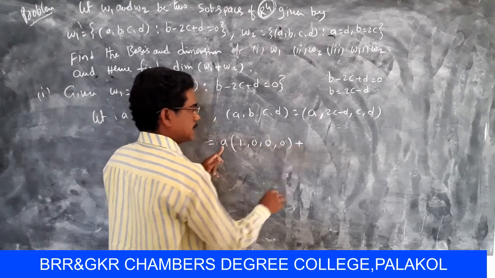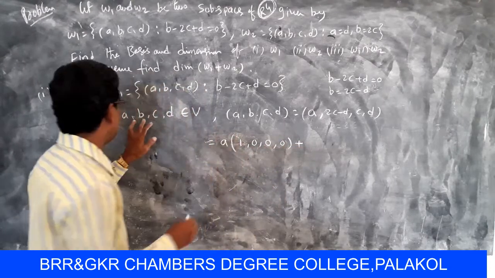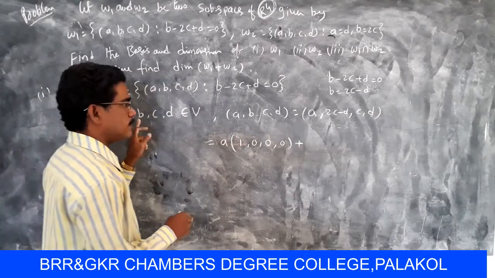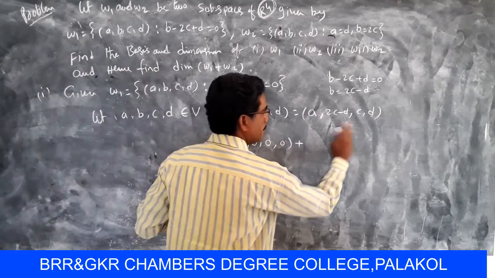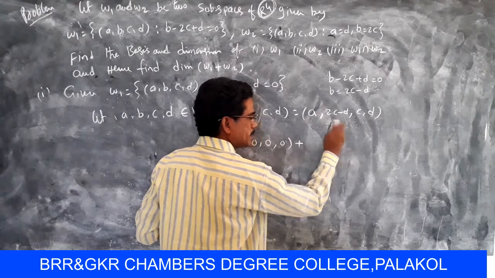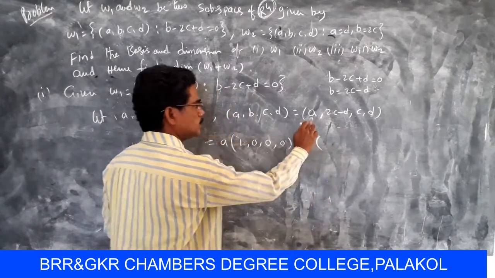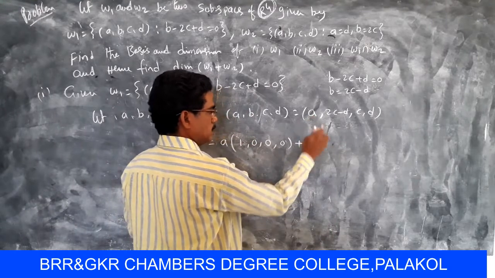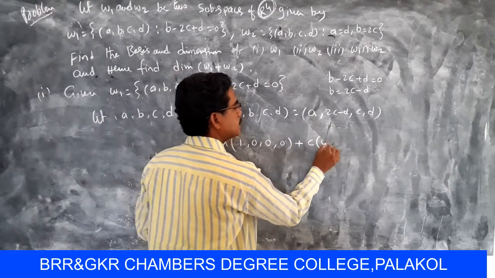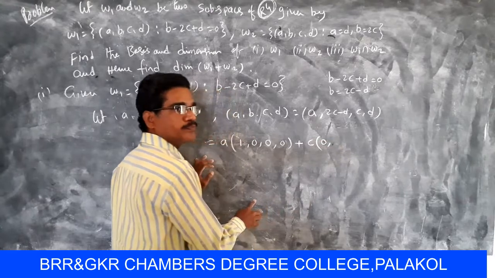Next plus, the second one, the order is a, b, c, d. Here b, the second one is b. There is no b in the 4 coordinates. Then the next one is c. So here a, there is no c, then this is 0.